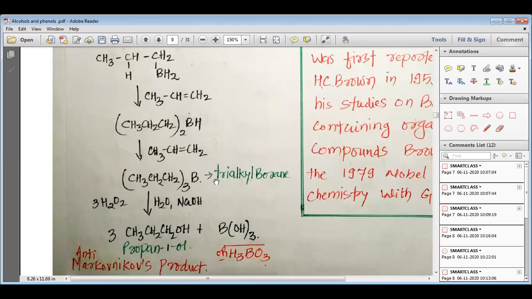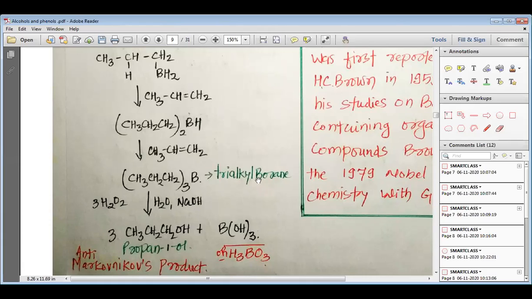Remember, my dear students, this trialkyl borane reacts with hydrogen peroxide. We are already aware that in the presence of hydrogen peroxide, we get the anti-Markovnikov product. So when this trialkyl borane reacts with hydrogen peroxide, H2O and alkali, this alkali NaOH produces OH minus.